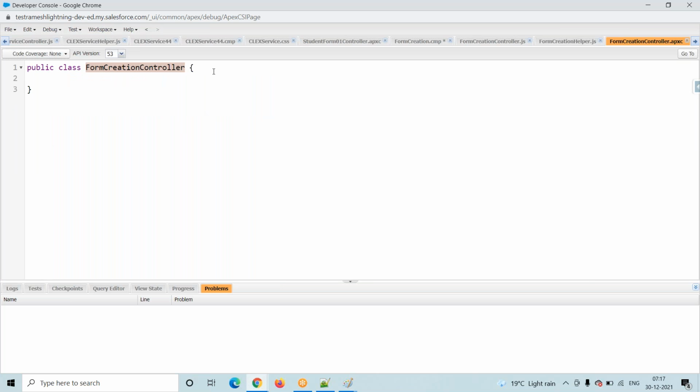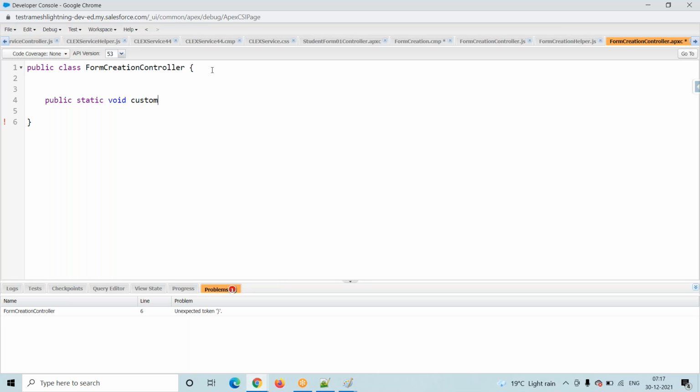coming into the Apex class. In an Apex class, generally we write our business logic inside a method. Now I will just go and write one method. Public, and my method should be a static method. Suppose I do not use static, then we cannot call it from the lightning component. So this method should be static, a static method, void, anything, customSave. This is my method name.